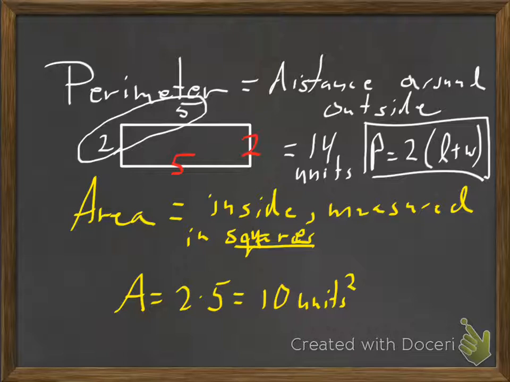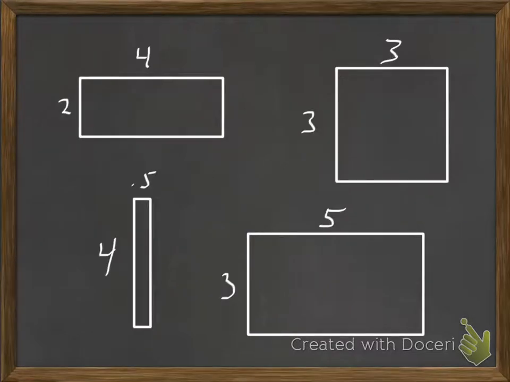Let's go ahead and take a look at a bunch of rectangles. Here are 4 rectangles, and for each of those, what I want you to do is pause the video and write P equals, find the perimeter, and A equals, find the area. Nothing to it, right? Let's give them names. We'll call this one A, this one B, this one C, and this one D. Do those 4 problems, perimeter and area for each. That's a total of 8 problems. Pause the video now. Good luck.